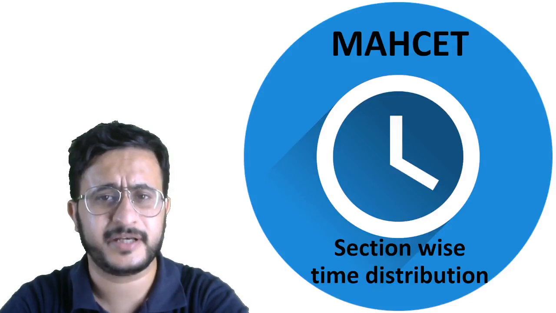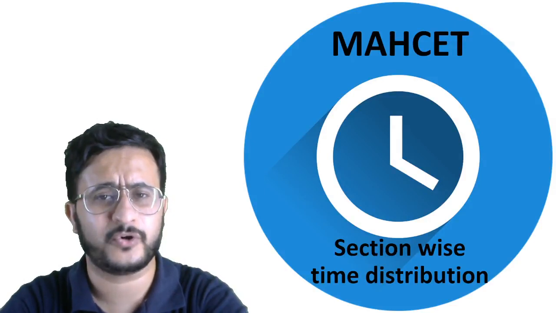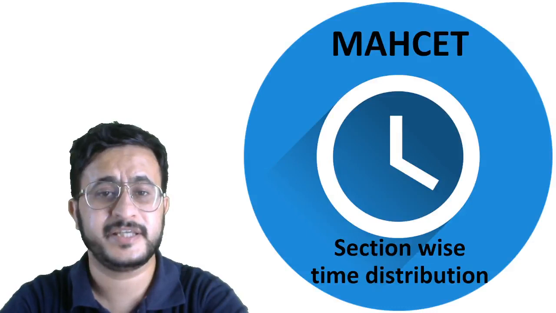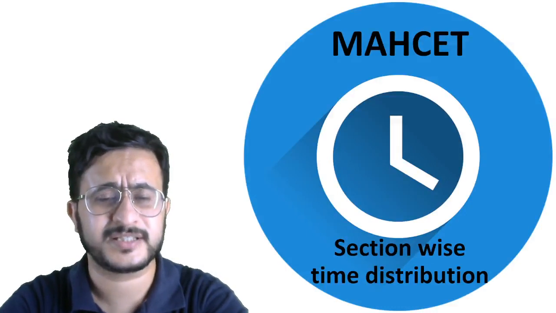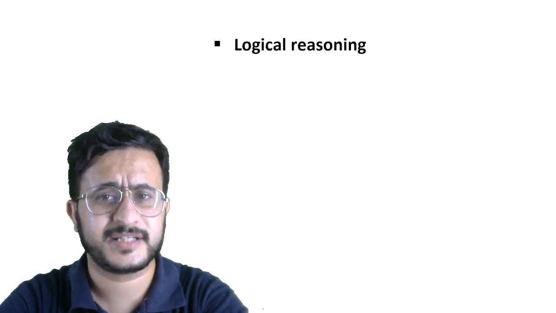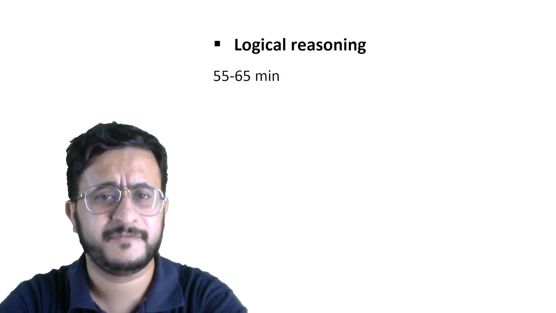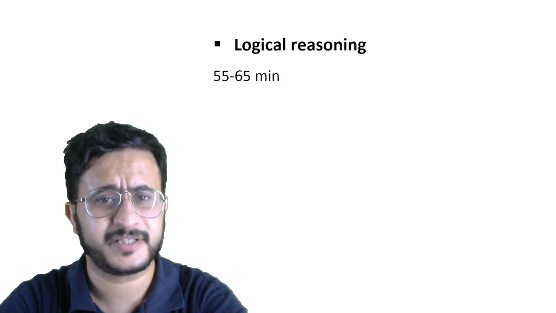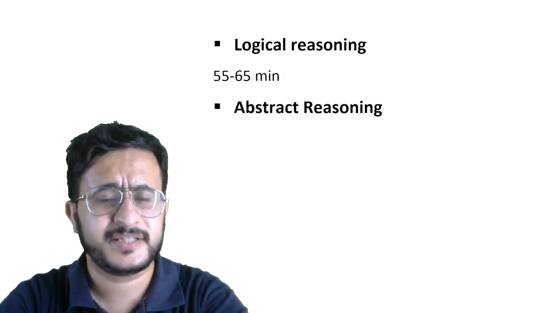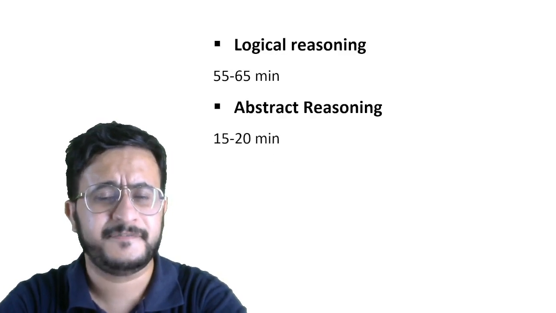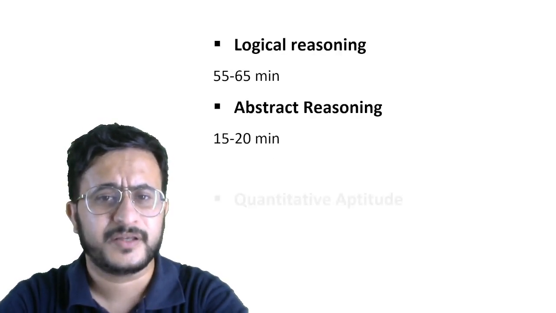But for a candidate who is prepared on all fronts and is equally balanced in all four sections, here's the time that I would suggest. For the logical reasoning section, the 75 questions should be attempted within 55 to 65 minutes. Abstract reasoning, there are just 25 questions and one should ideally take 15 to 20 minutes.